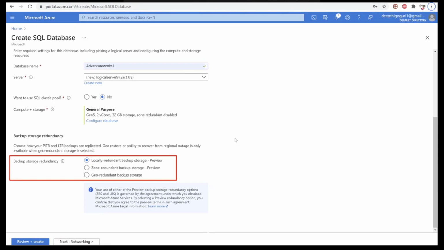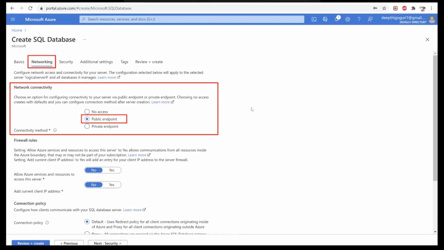And it will ask you about backup storage redundancy. Locally redundant means it will put three copies of the database in the primary location. Zone redundant means it will place copies of the database in different locations as well. Geo redundant means it will place copies of the database within the primary as well as at another location, asynchronously copying the data to the other locations. So for my demo, I'm just putting it locally redundant, and then I'll go to the networking section.